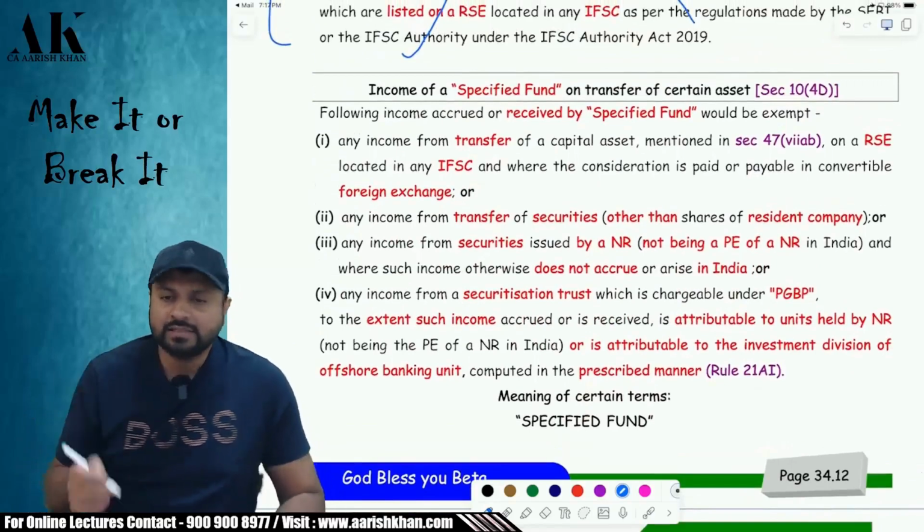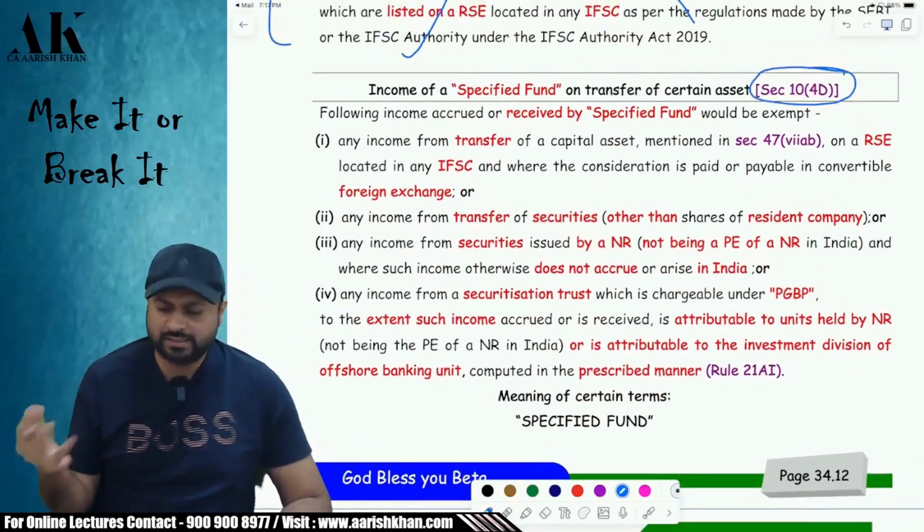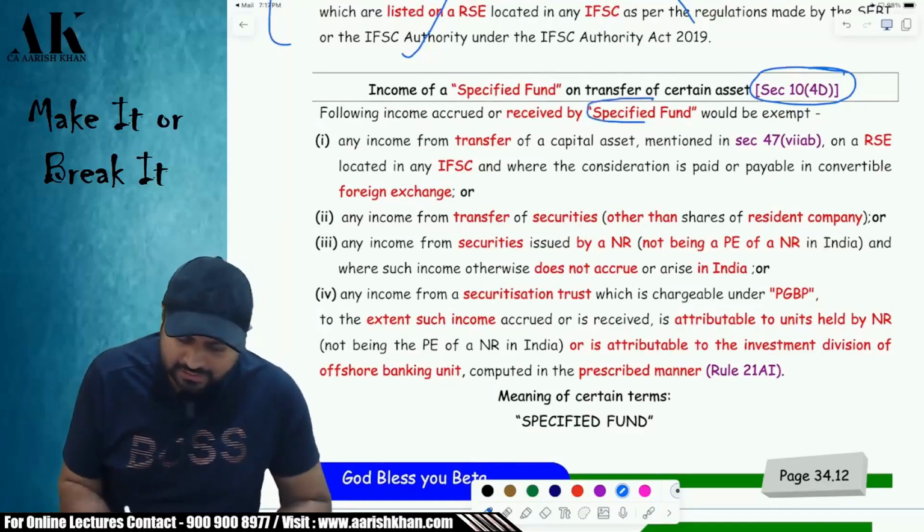Then next, coming to section 10(4)(d). 10(4)(d) is an exemption which is given under section 10. Now what is the exemption over here? Here the exemption is given to certain specified funds.